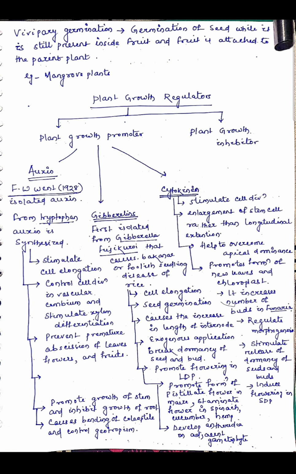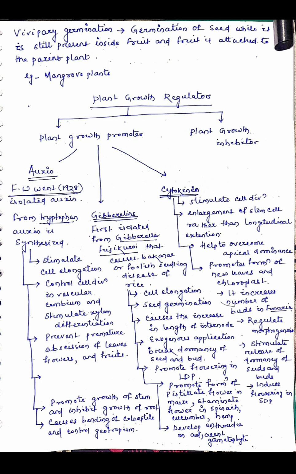Then plant growth regulators. What is plant growth regulators? These are organic compounds which influence or controls the physiological activities of the plant. These are divided broadly into two groups. One is plant growth promoter, which enhances the plant growth, and another one is plant growth inhibitor, which inhibits the growth of the plant. Plant growth promoter includes auxin, gibberellin and cytokinin.